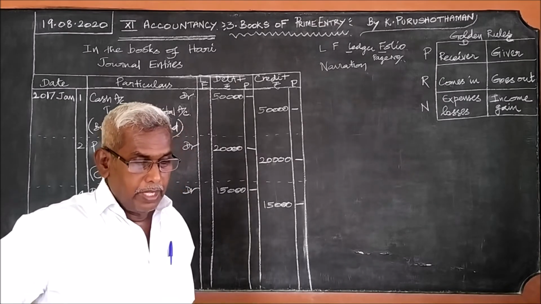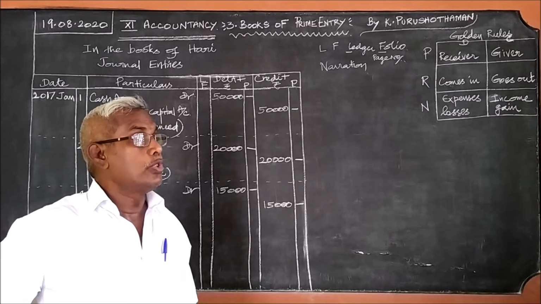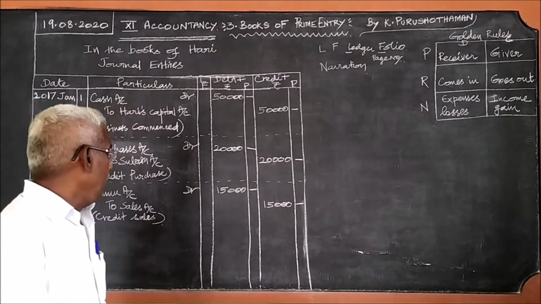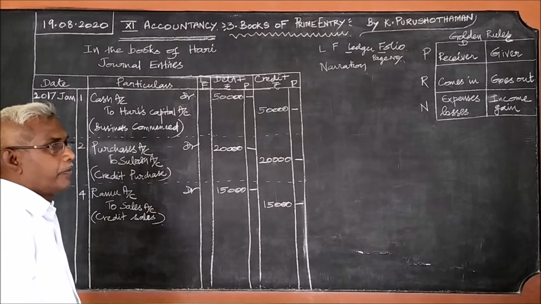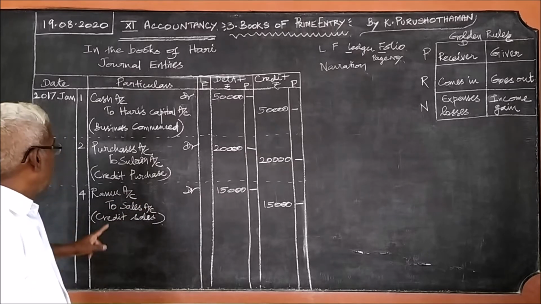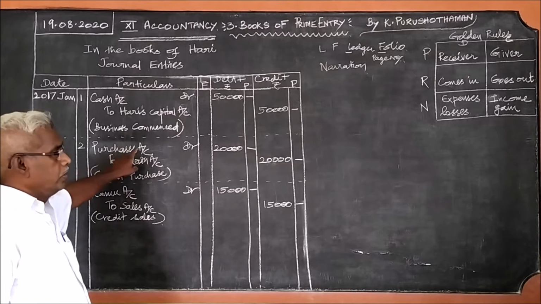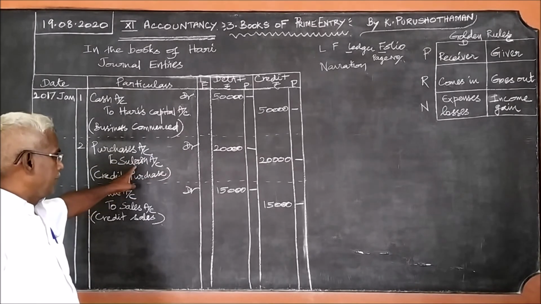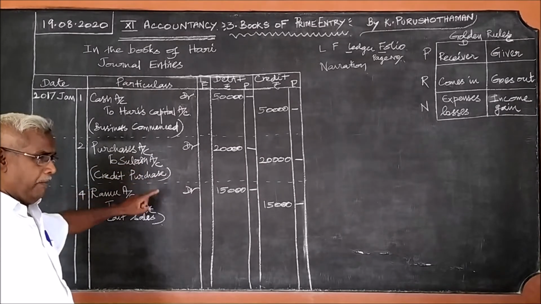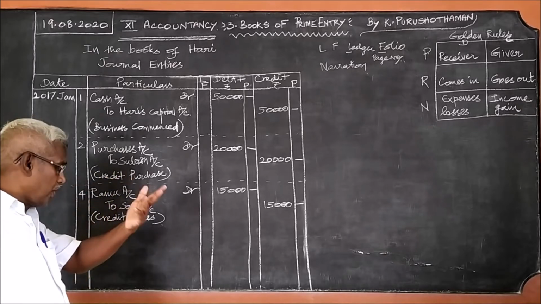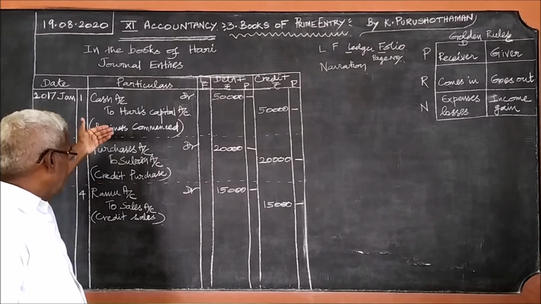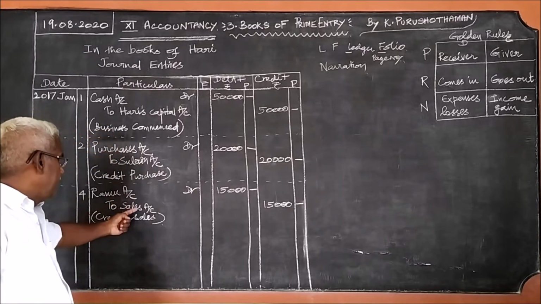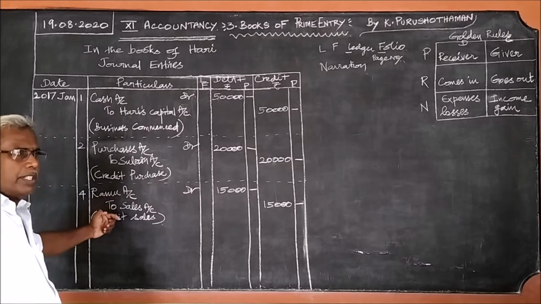After the 4th, on 8th, Ramu paid the amount through check. Once again, I remind you the rules here. When goods are purchased, purchases account debtor. If it is cash, to cash; if it is credit, to name. When goods are sold away, as the purchases account appears on the debit, sales will definitely appear on the credit. So what should be written on the debit?